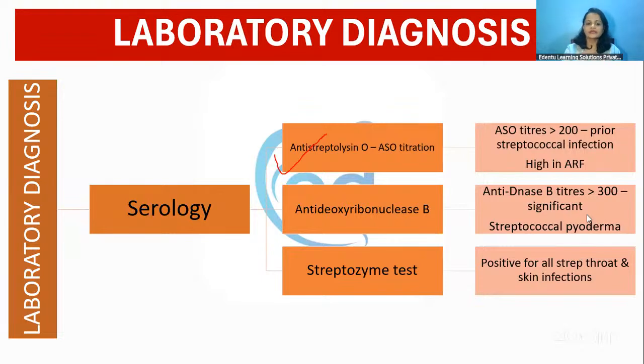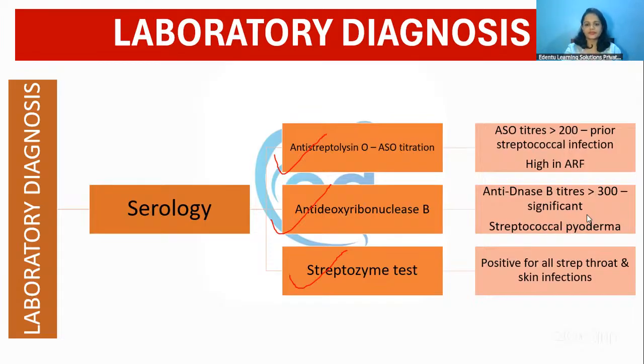Next is anti-deoxyribonuclease B. If the anti-DNase B titers are greater than 300, that again shows a streptococcal infection had happened. Then the third test is called the streptozyme test, and it will be positive for all the throat infections and skin infections by streptococcus.